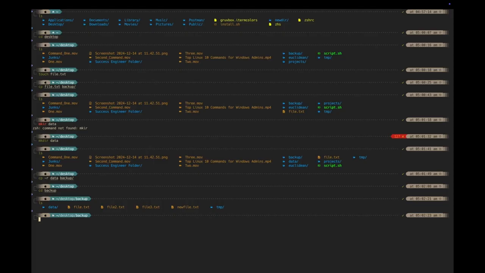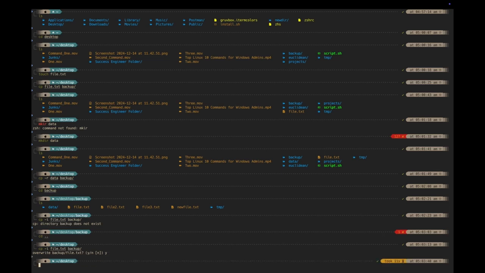prompt before overwriting a file. So now to do that, we run the following command to prompt before overwriting a file. You run the following command to copy file.txt by using a prompt. Then you can see it said overwrite backup text, which I'll say yes using the abbreviation y, which is done successfully.